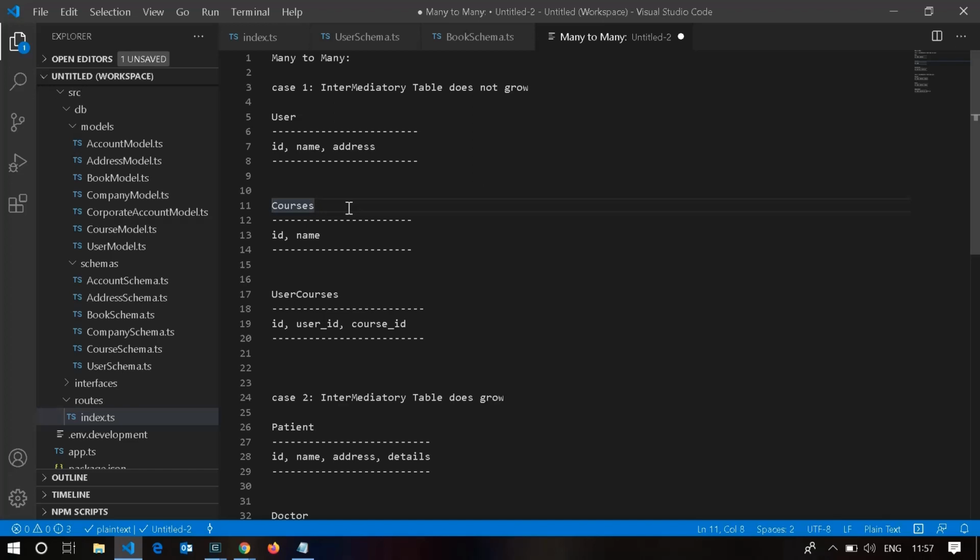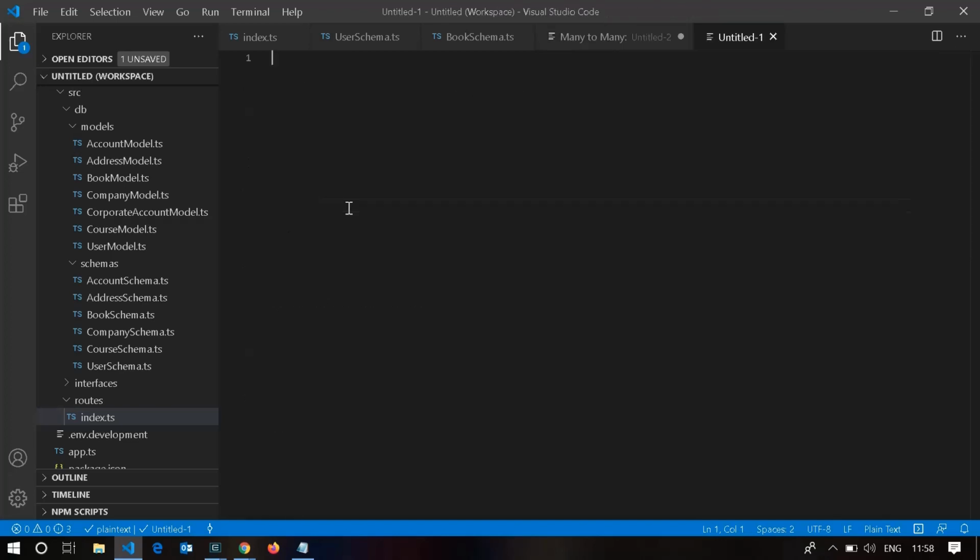So here, a user can have many courses, and a single course can be owned by many users, or opted for by many users. Okay, so basically, as you see, user has many courses, and a single course belongs to many users. Unlike in one to many, where a single user owns multiple instances, and those instances don't belong to another user. For example, we took the example of user and book.